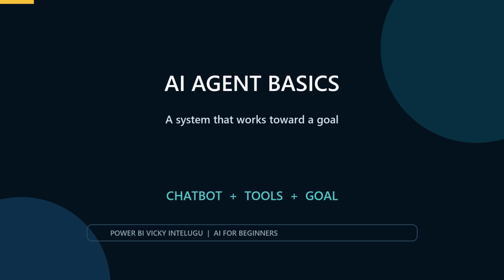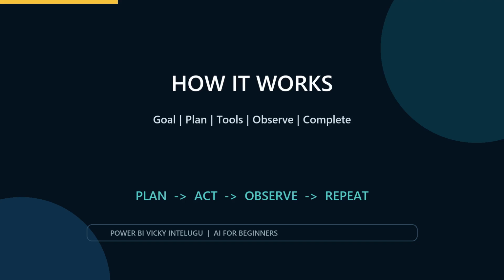This cycle is called an agent loop: plan, act, observe, and repeat. Good systems also use limits, error handling, and permission rules. They should not repeat forever or take risky actions without approval.